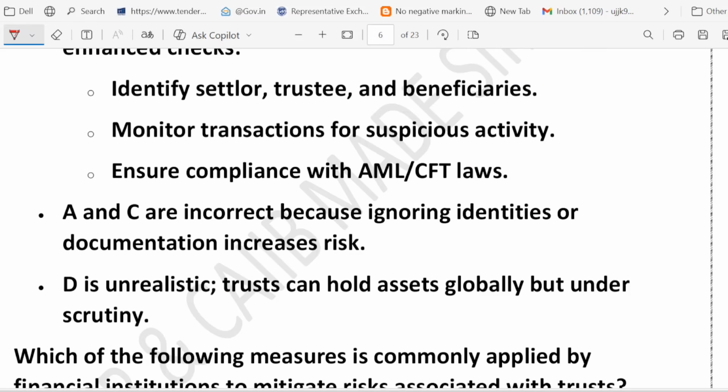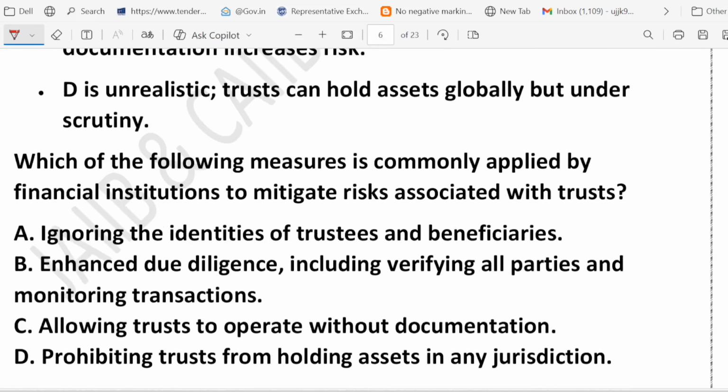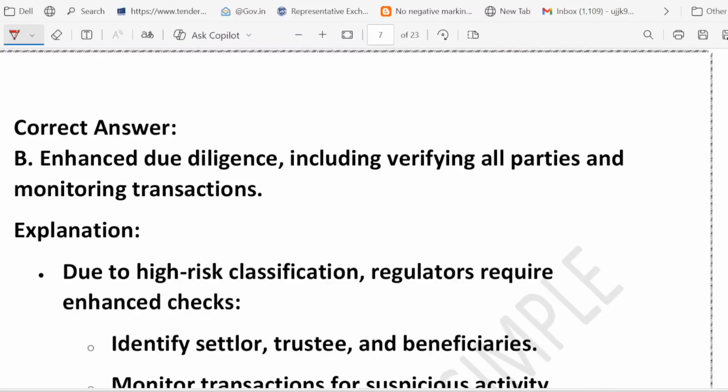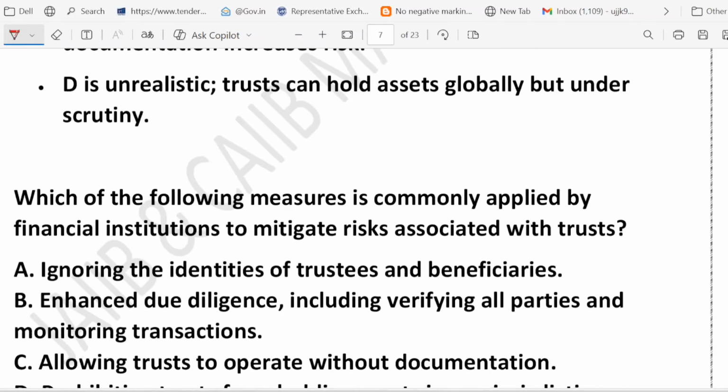Now let's look at the next question. Which of the following measures is commonly applied? I think this is a repetition of the question. Let me move to the next question.